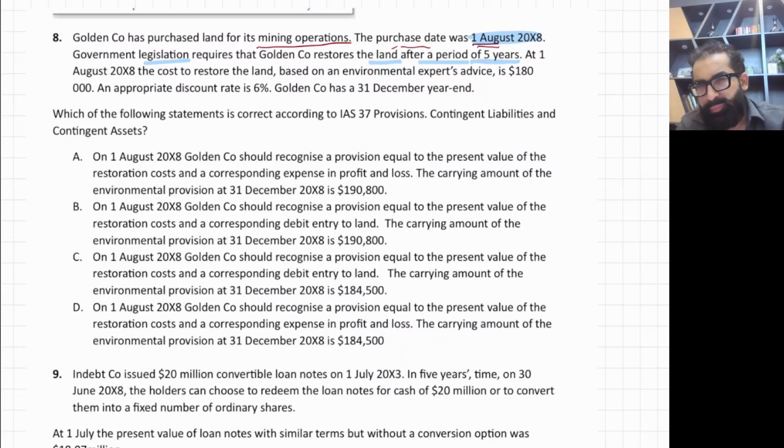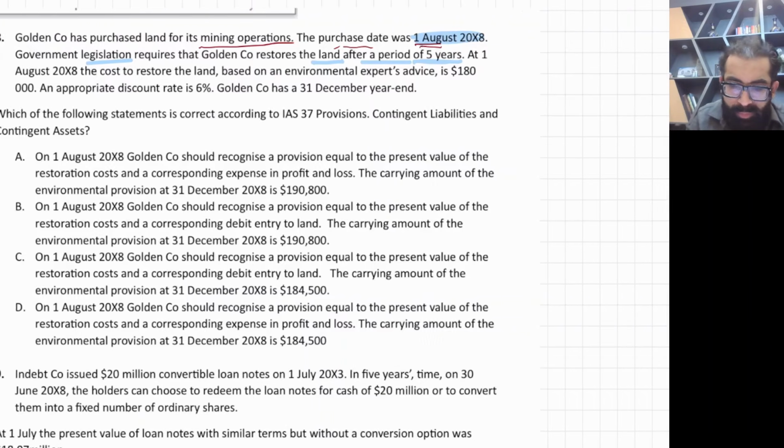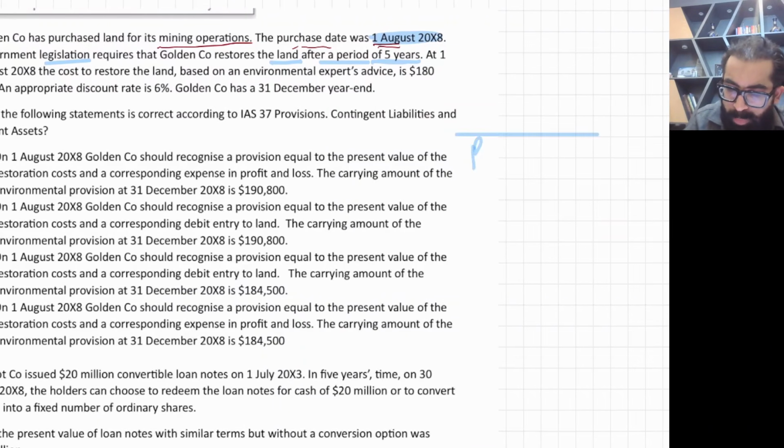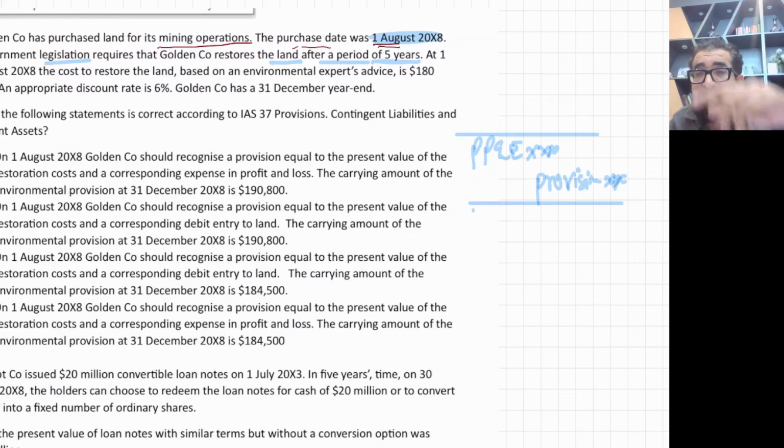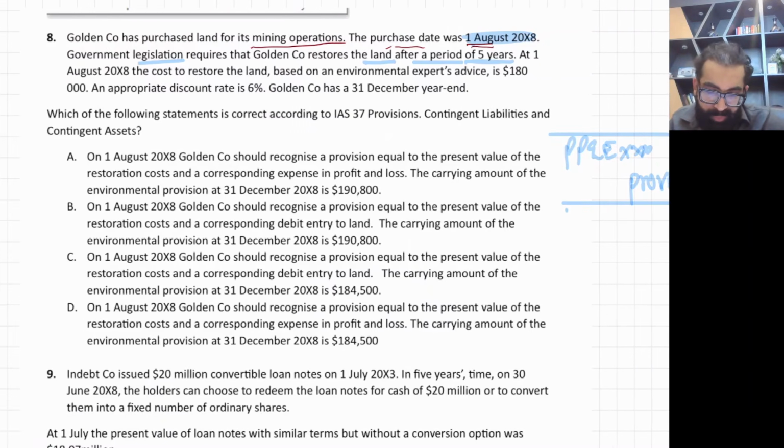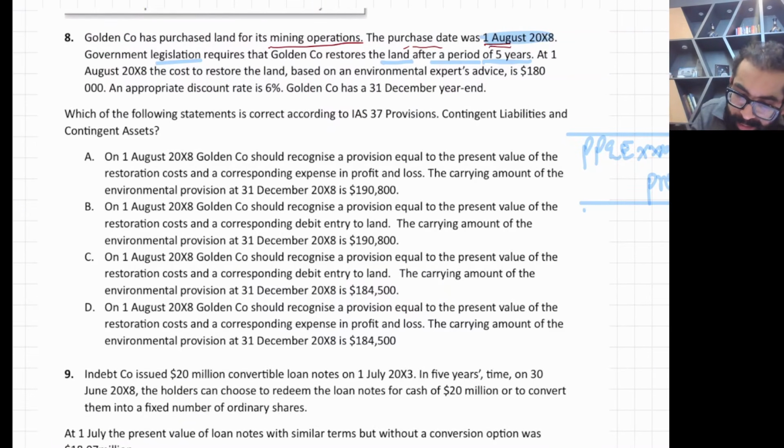Legal requirement means you have signed the agreement that after 5 years you need to restore it. So yes, there is a present obligation, and yes, there is an obligating event. So you need to book compulsory disposal cost. And you know the entry for compulsory disposal cost. I am sure you know: PPE or non-current asset debit, and provision credit. But yes, this entry is made on the present value, today's value. Remember, present value of the future cash flow. Now, at 1st August X8, this is today's date.